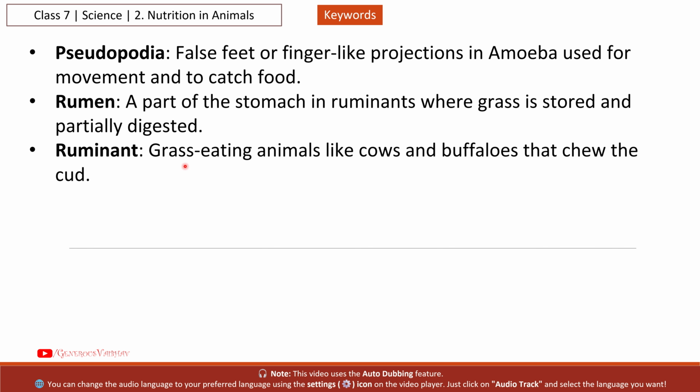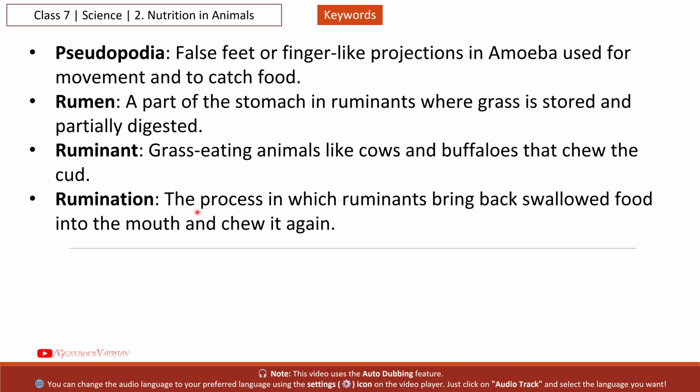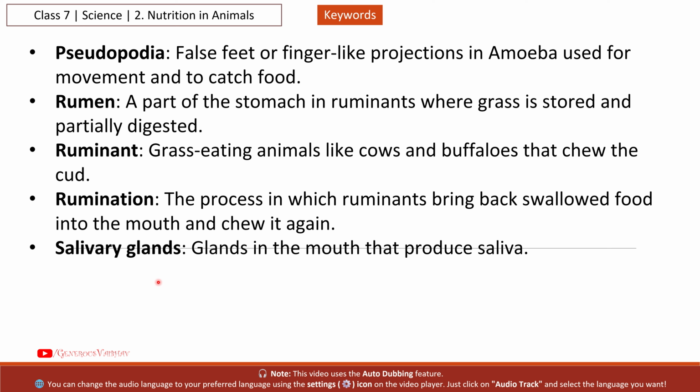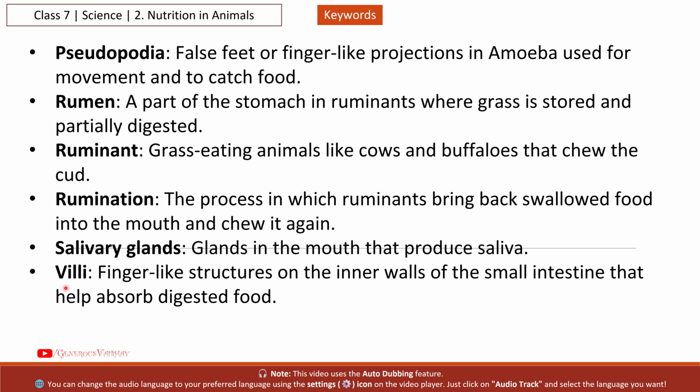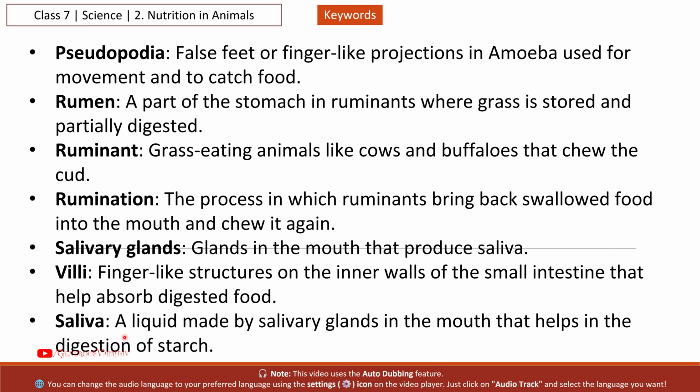Next, ruminant, grass-eating animals like cows and buffaloes that chew the cud. Next, rumination, the process in which ruminants bring back swallowed food into the mouth and chew it again. Next, salivary glands, glands in the mouth that produce saliva. Next, villi, finger-like structures on the inner walls of the small intestine that help absorb digested food. Next, saliva, a liquid made by salivary glands in the mouth that helps in the digestion of starch.